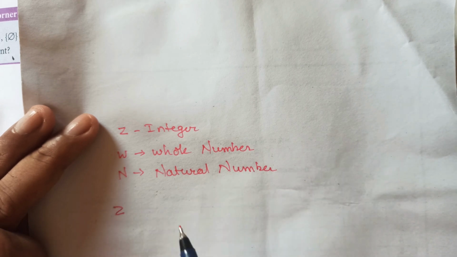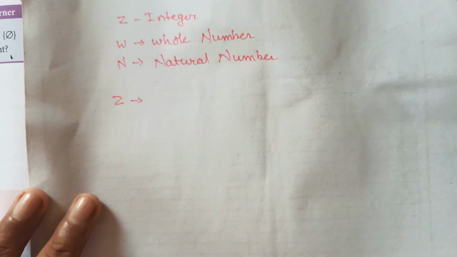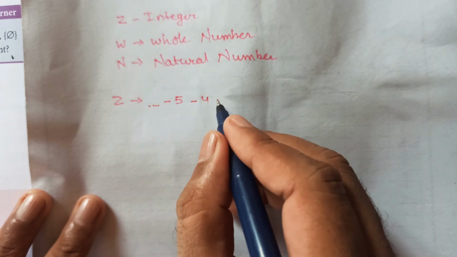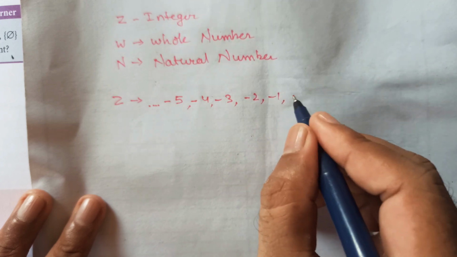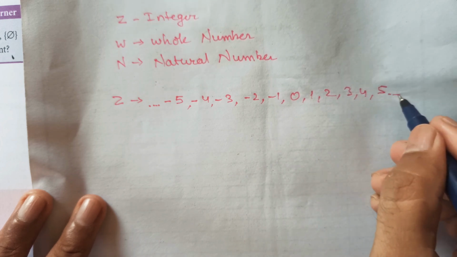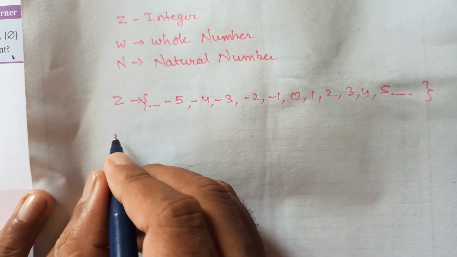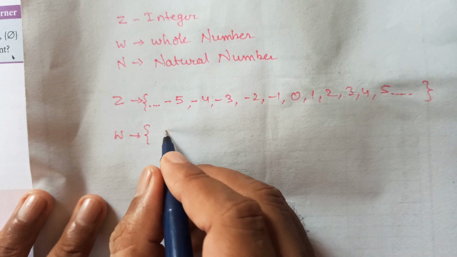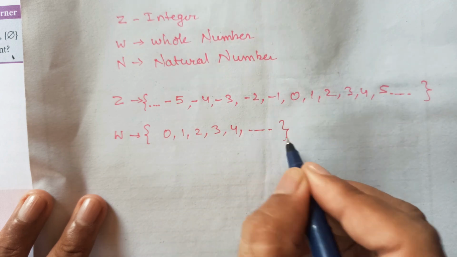If we write Z, it will be in the form of -5, -4, all the negative numbers, -3, -2, -1, 0, 1, 2, 3, 4, 5, and so on. So as we have this set of Z, we write the set of whole numbers. As you can see, whole numbers start from 0, 1, 2, 3, 4, and so on.